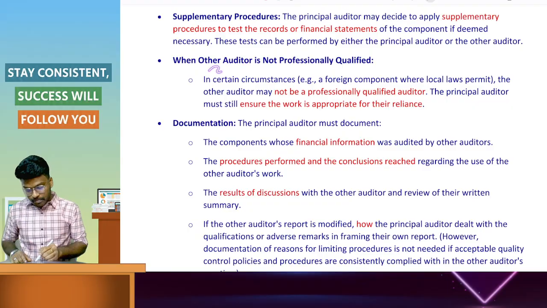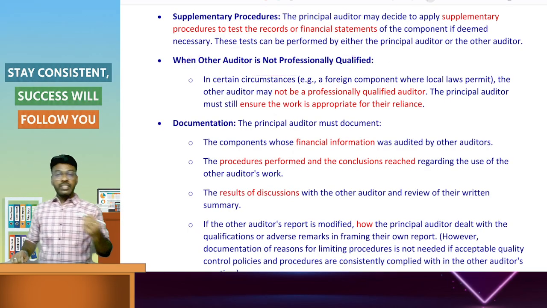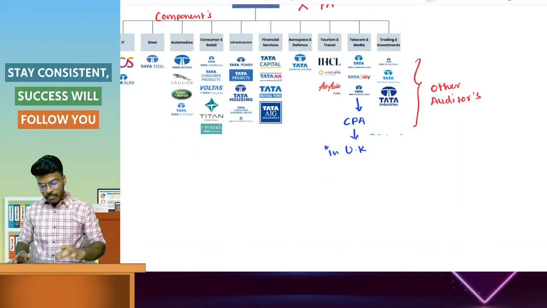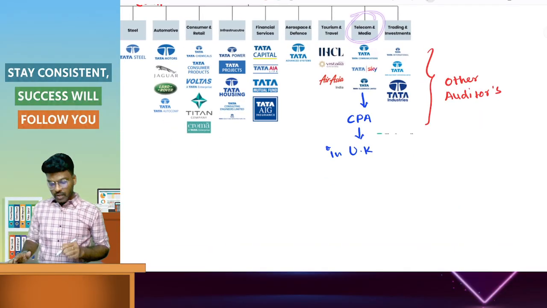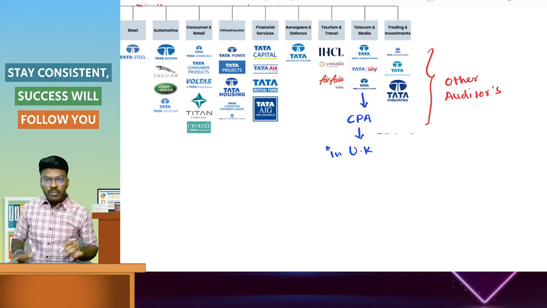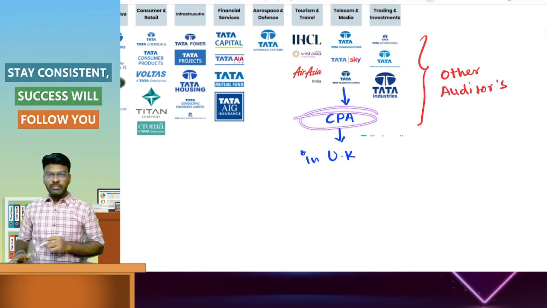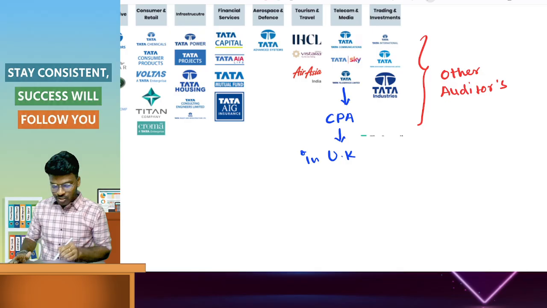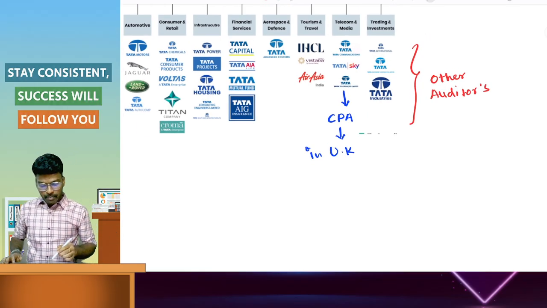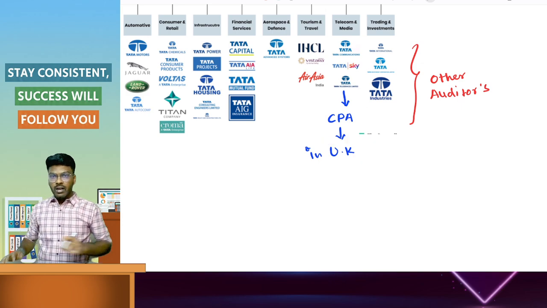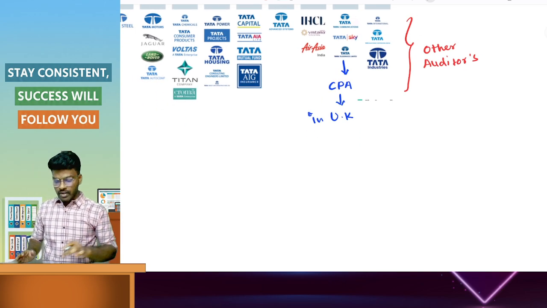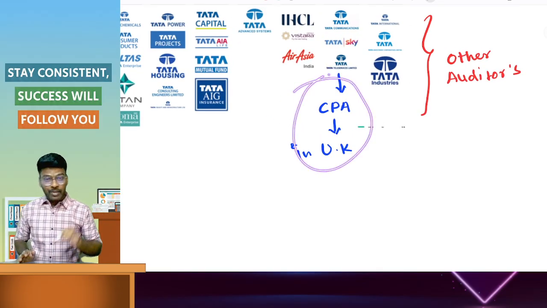When the other auditor is not professionally qualified. In our example, the telecom and media component is audited by a CPA. Assume the CPA is not a qualified professional. In the UK, it is allowed by the laws of that country. UK allows it, if that is the assumption. I am giving the example.